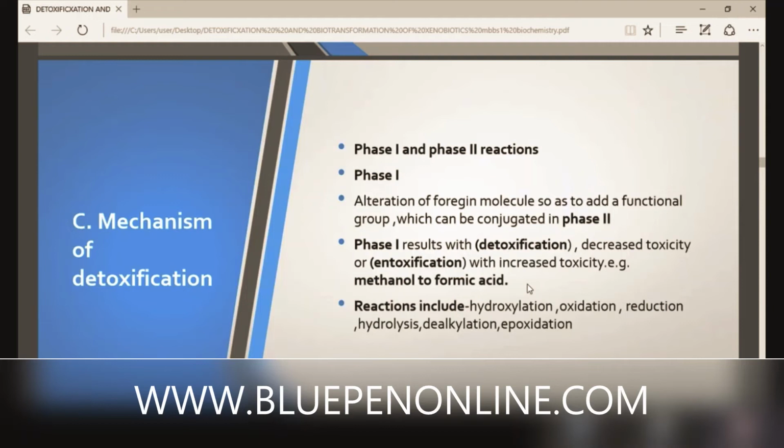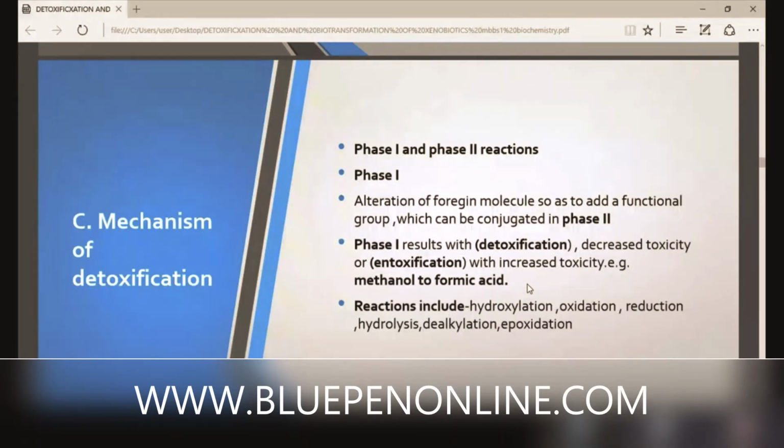What happens in phase 1 reaction? Alteration of the foreign molecule so as to add a functional group. We add another functional group to that foreign molecule and convert it into another form.